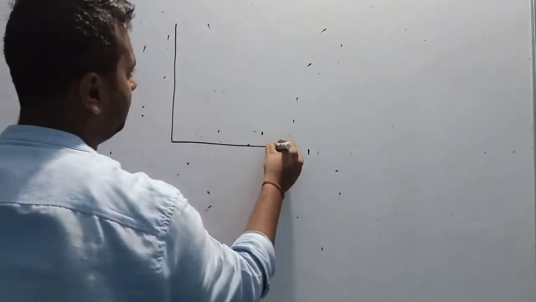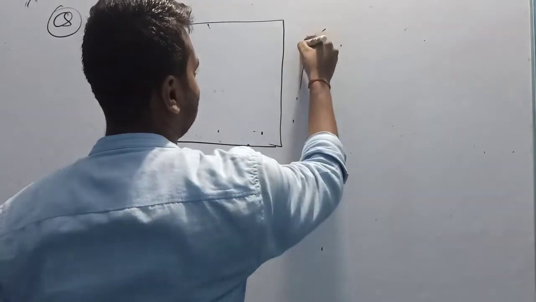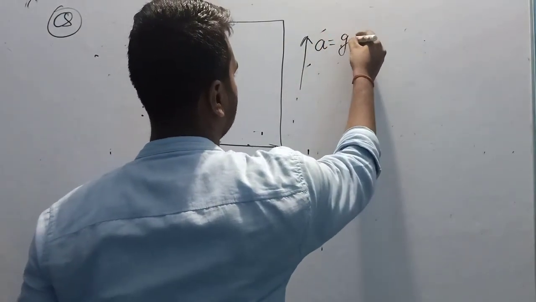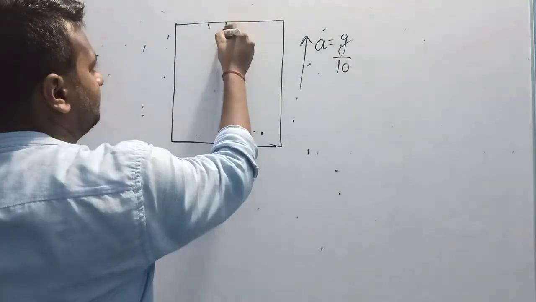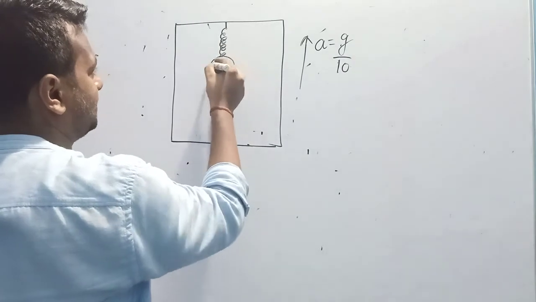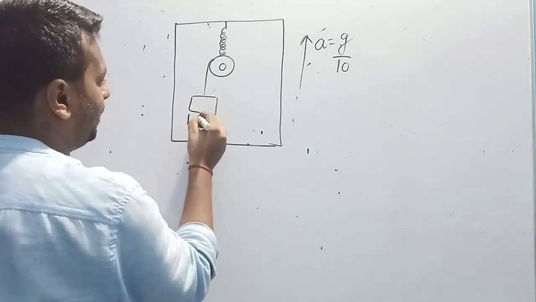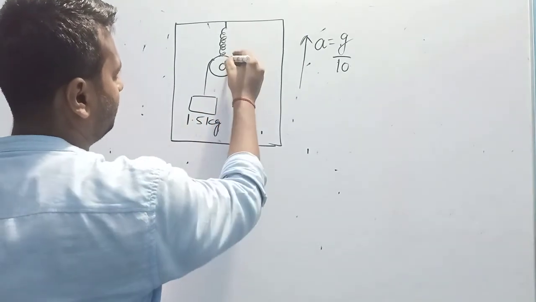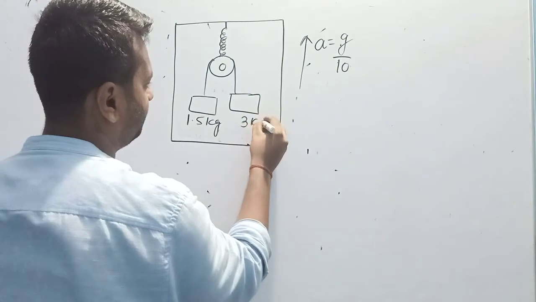there is an elevator which is accelerating up with the acceleration of g by 10. Here, this is a spring balance to which a pulley is tied. One mass is hanging of 1.5 kg and another mass is of 3 kg.